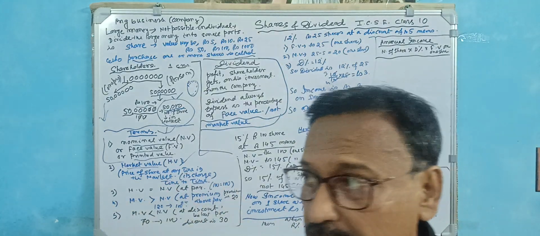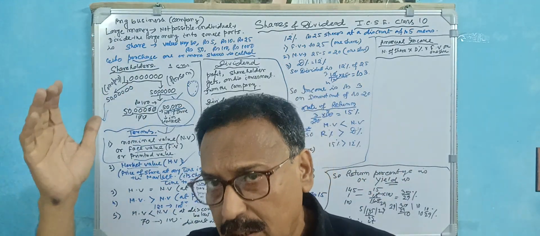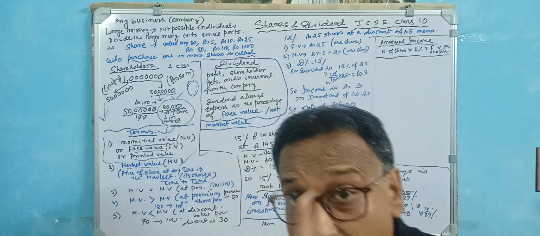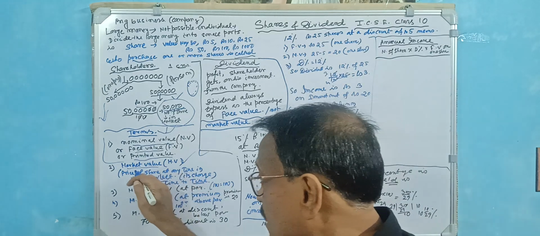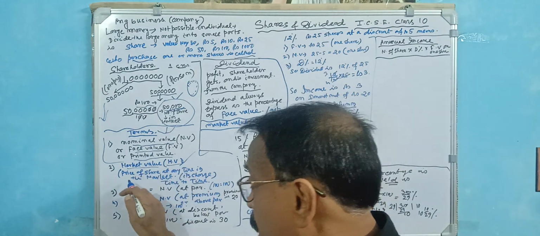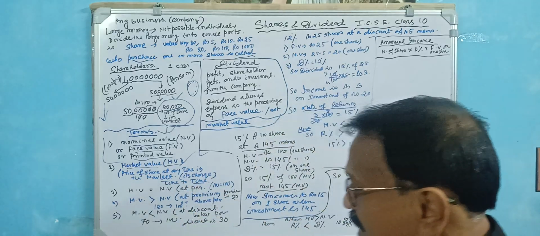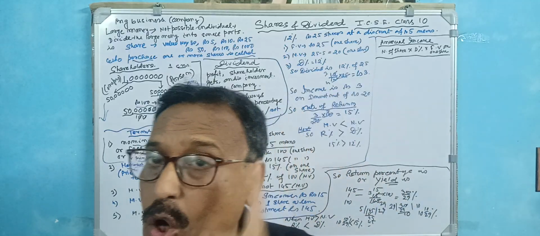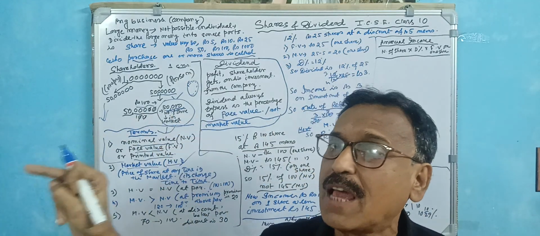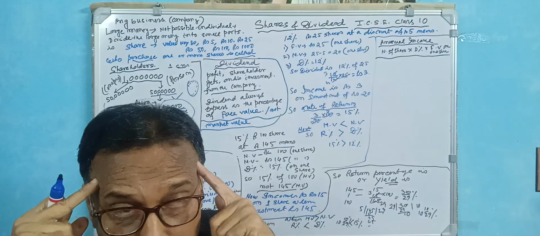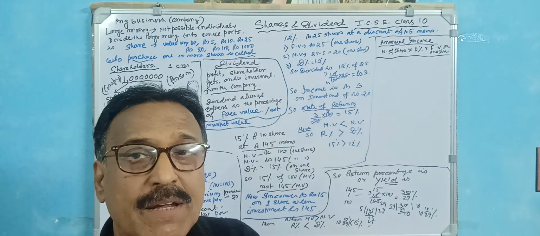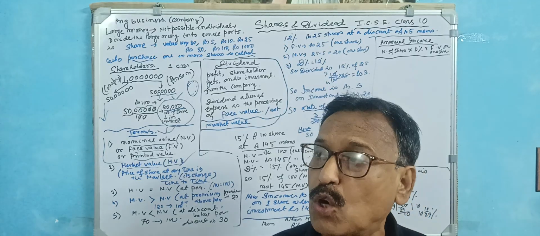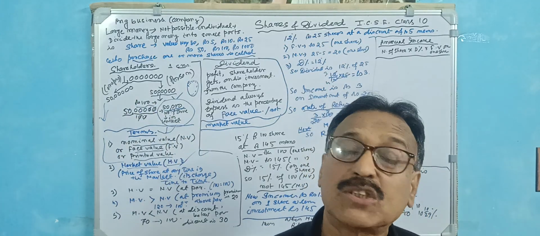Market value may change depending on the circumstances; it can decrease or increase on the basis of the nominal value. The market value, called the MV, is the price of a share at any time in the market. It changes, but the nominal value is not changed. It's the fixed, one-time value. So we remember that the nominal value, the first-time introduced value, is not changed. But the market value always goes up and down on the basis of the share market.